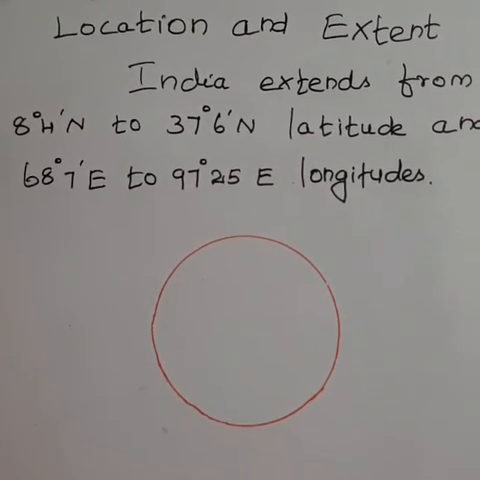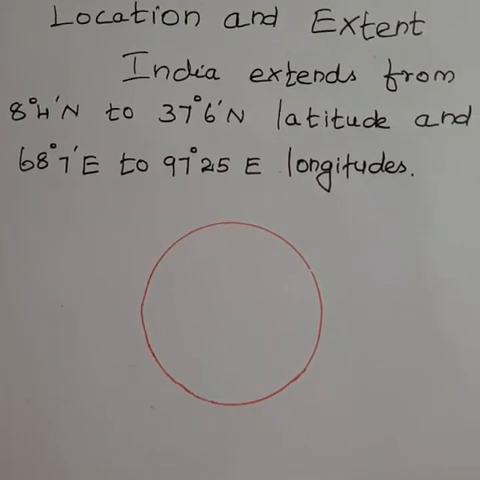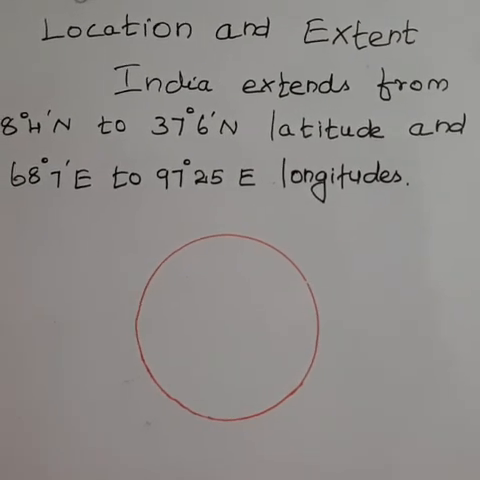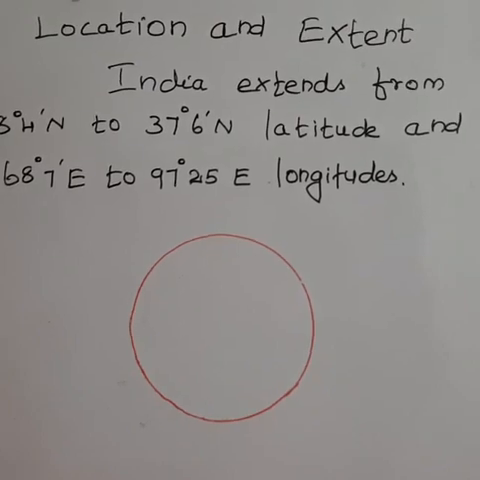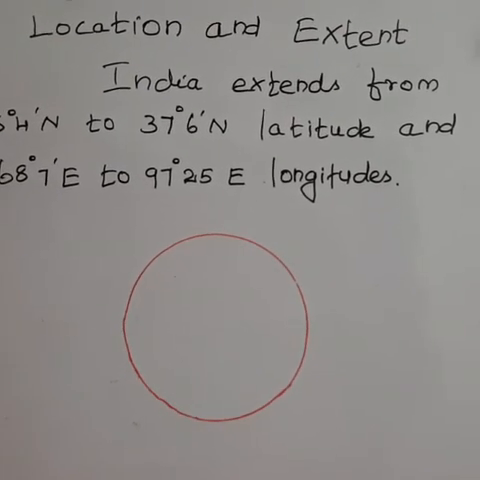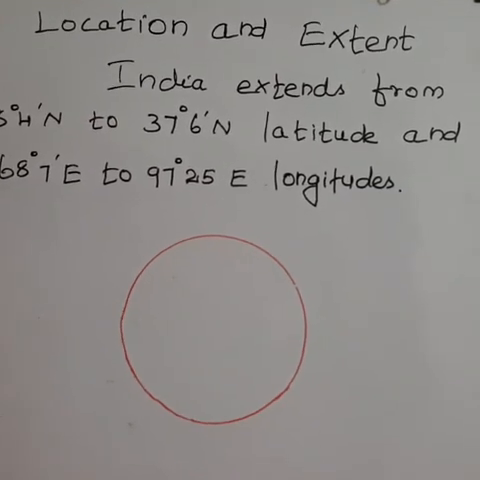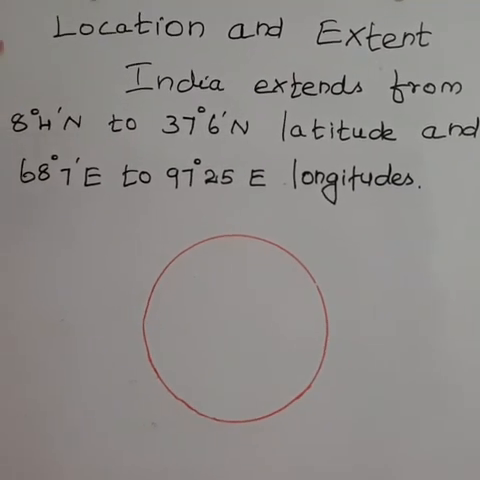Next, location and extent. Okay, India extends from 8 degrees 4 minutes north to 37 degrees 6 minutes north latitude, and 68 degrees 7 minutes east to 97 degrees 25 minutes east longitude.